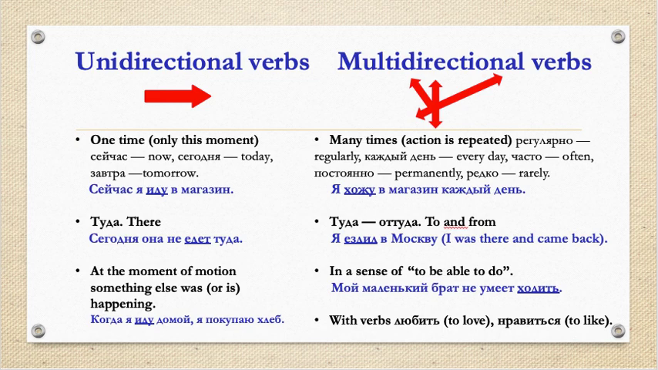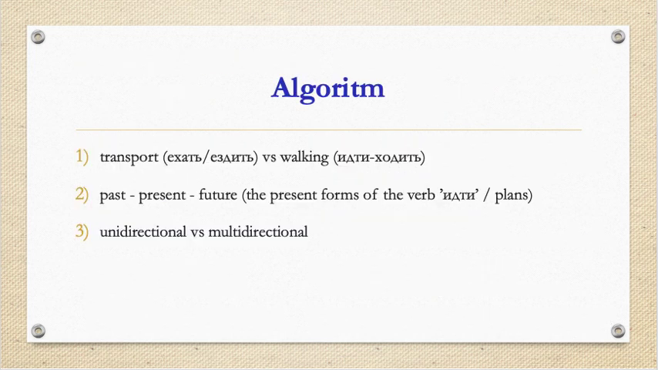It's a lot of material, and let's see what steps we need to follow in order to choose the correct verb for a sentence. First, we need to think which verb we need. Transport, ехать, ездить, or walking, идти, ходить.